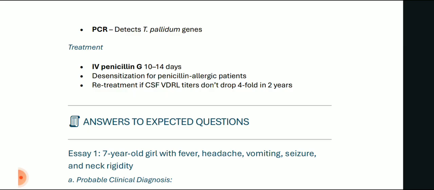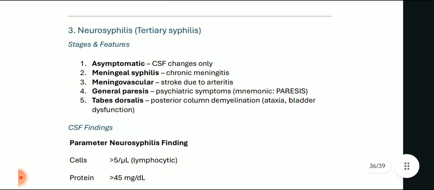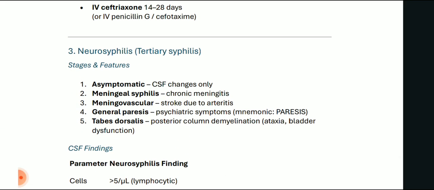Now, there it was written. Yes, there. General paresis. There is a mnemonic called PARESIS in which P stands for personality, A for affect, R for reflexes which become hyperactive, E for eye, which is affected, for example, Argyll Robertson pupil is seen. S for sensorium, for illusion, delusion, and hallucination. I stands for intellect, recent memory loss, and S is for speech. Okay, so this was what was left.